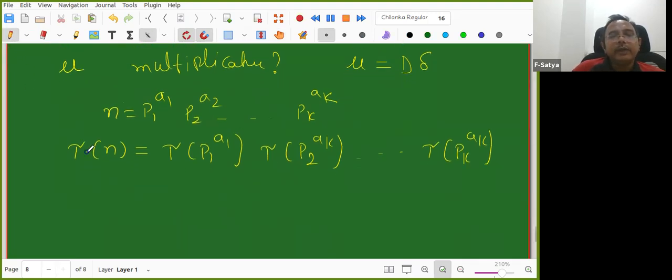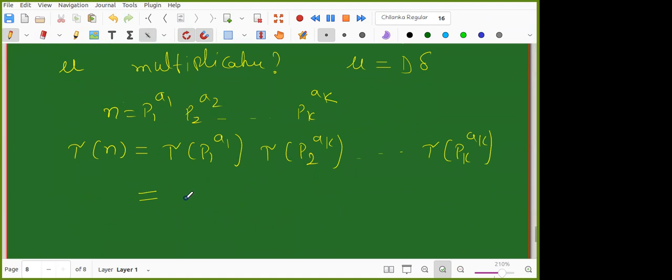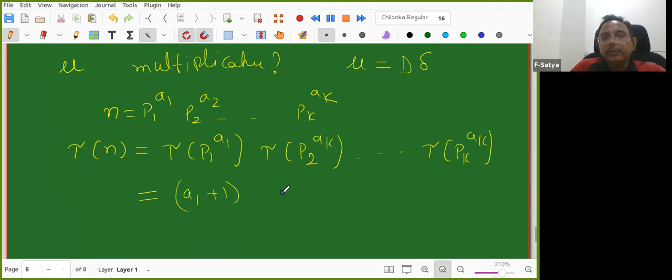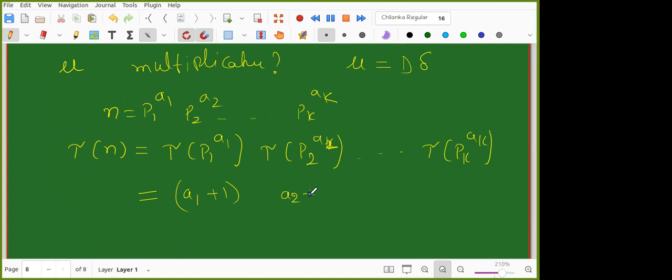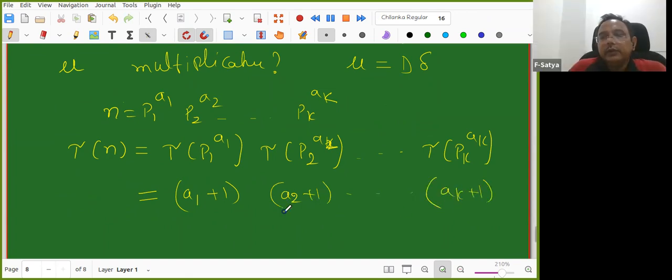What is tau of p1 power a1? A1 plus 1. What is tau of p2 power a2? A2 plus 1. Like that, this is ak plus 1. You see the beauty: it does not depend upon the primes.